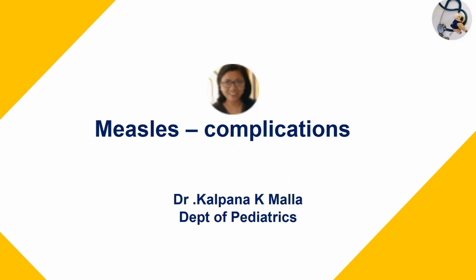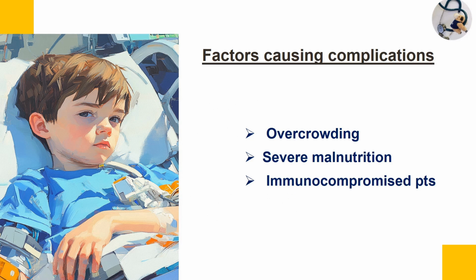Today we are discussing complications of measles. Most of the time, the child recovers completely without any complications, but sometimes they have serious complications, especially if the child is younger than 5 years, if the child is malnourished, or if they are immunocompromised. The complication is higher, and sometimes they even have life-threatening complications.